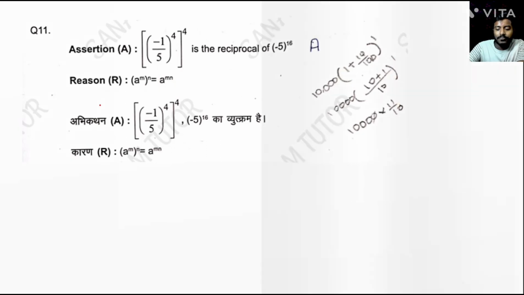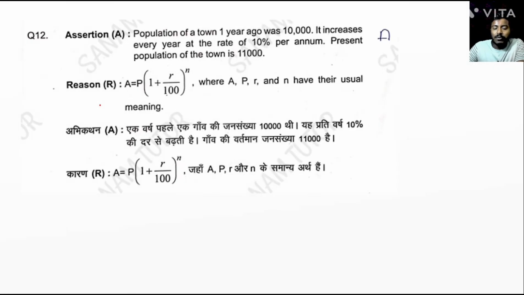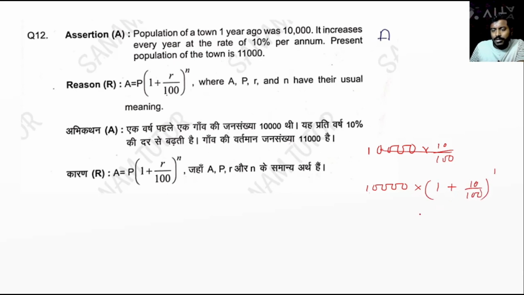Okay. Next question. Population of a town 1 year ago is given 10,000. It increases every year 10% per annum. So after 1 year the increase will be 10% of 10,000, equal to how much? But put the formula. Formula is P, that is 10,000 into 1 plus 10 divided by 100 whole to the power 1 because 1 year.